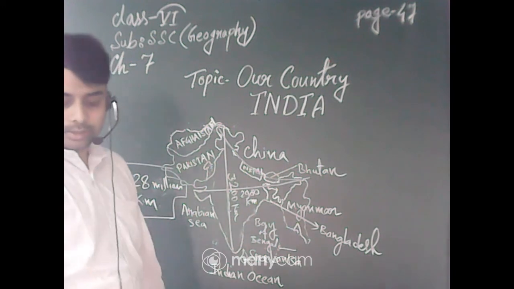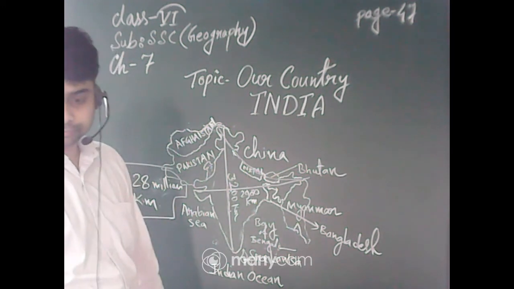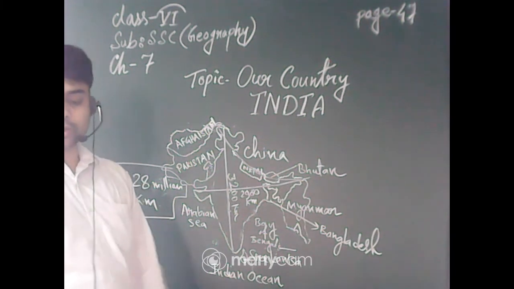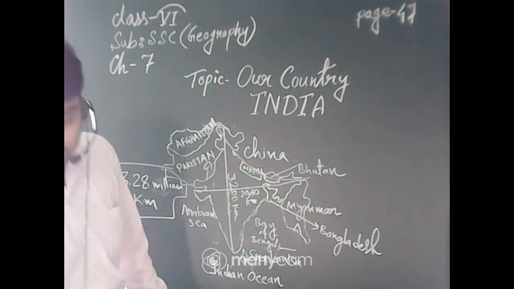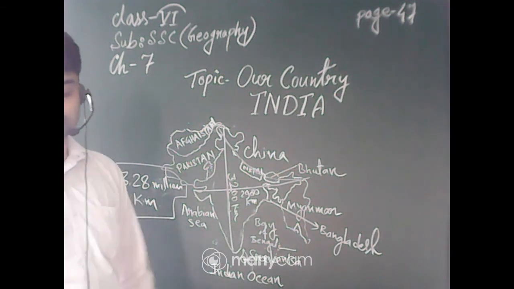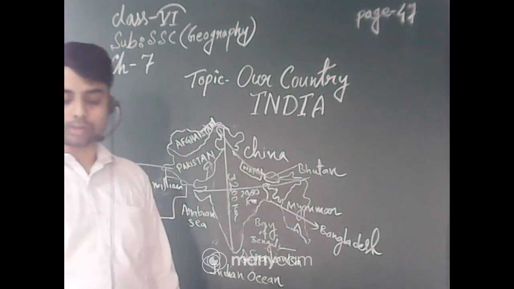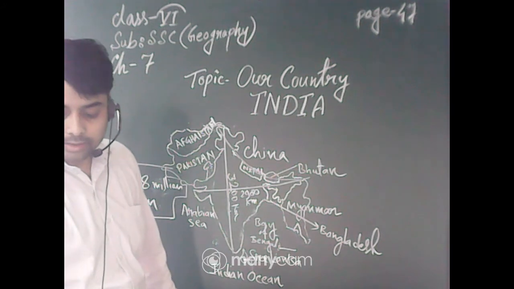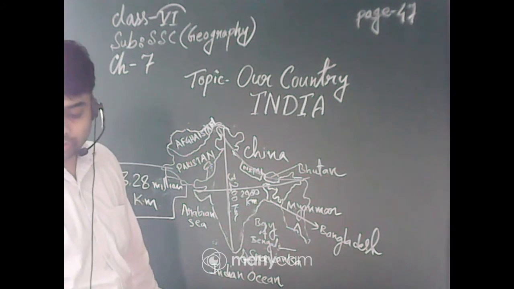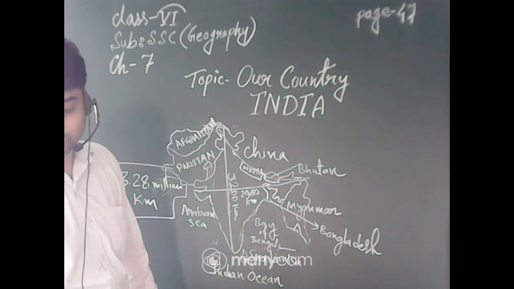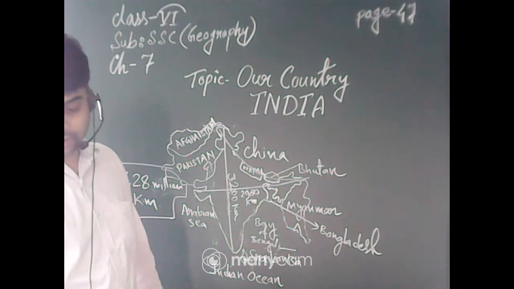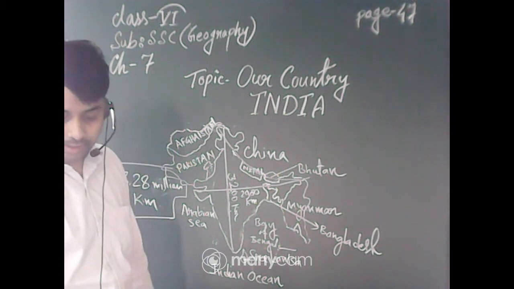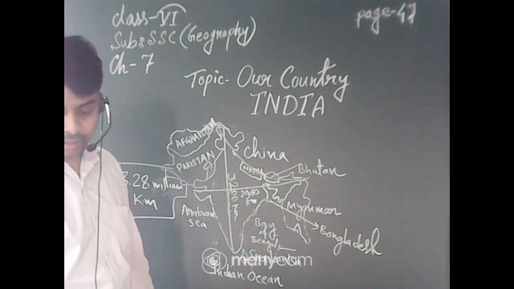Now in this class I am going to discuss the locational settings, the location of India. India is located in the northern hemisphere, and the Tropic of Cancer, 23 degrees 30 minutes north, passes almost halfway through the country. India extends from 8 degrees 4 minutes north to 37 degrees 6 minutes north latitudes, and from west to east between 68 degrees 7 minutes east and 97.25 degrees east longitudes.